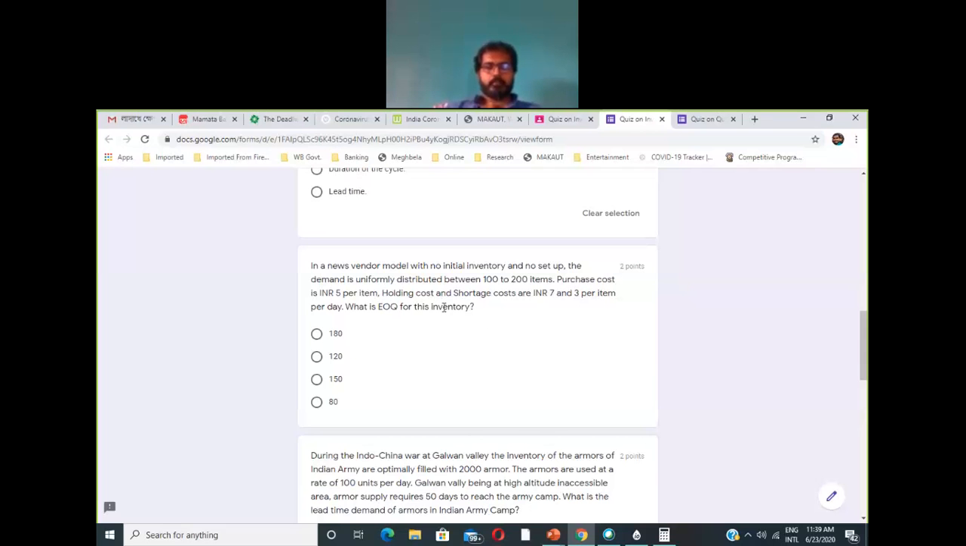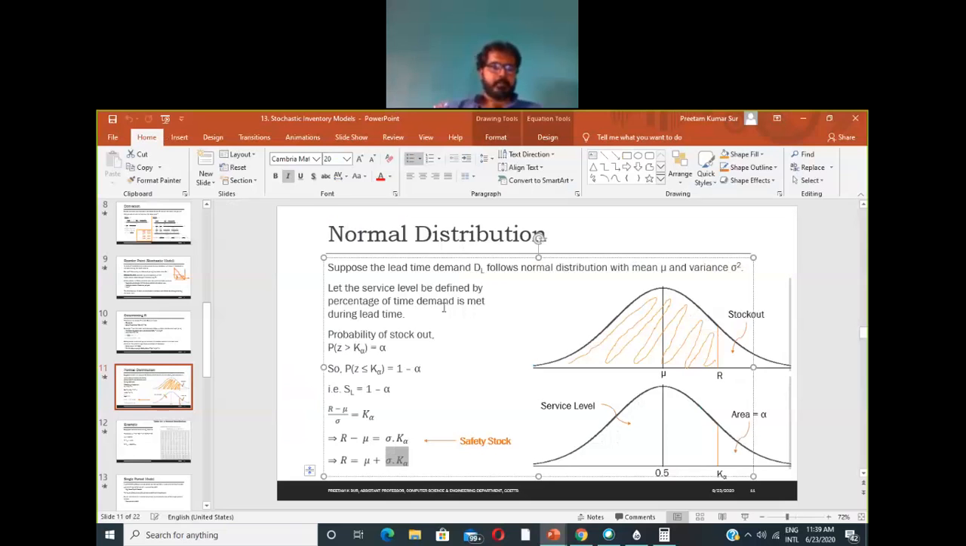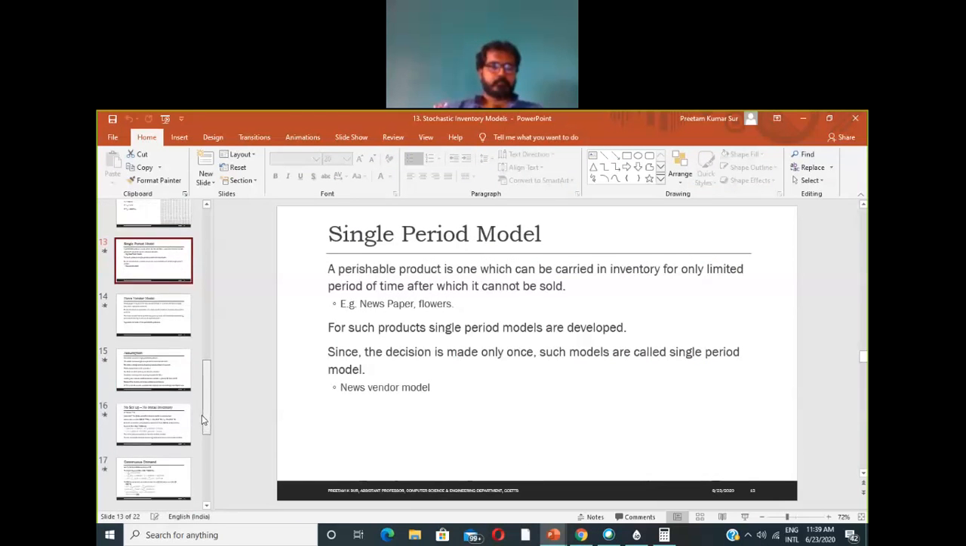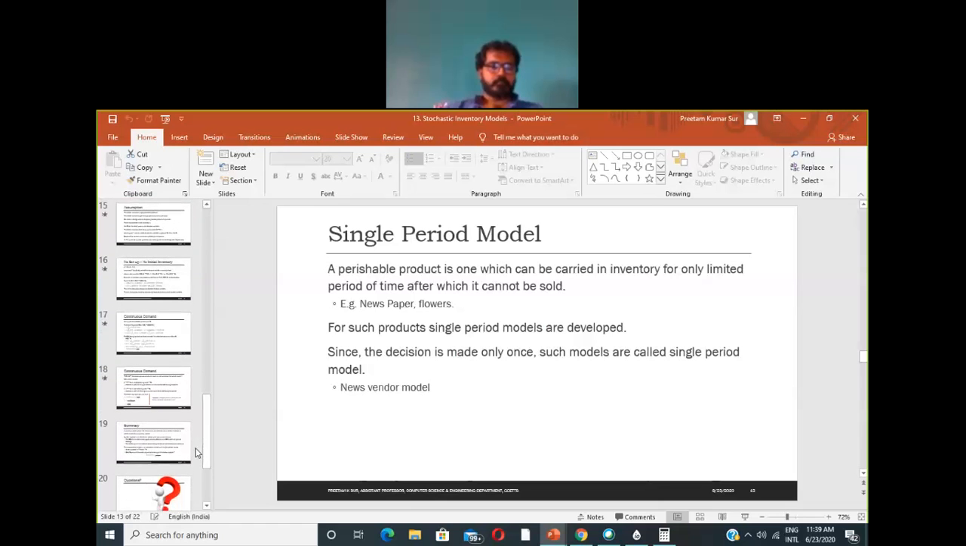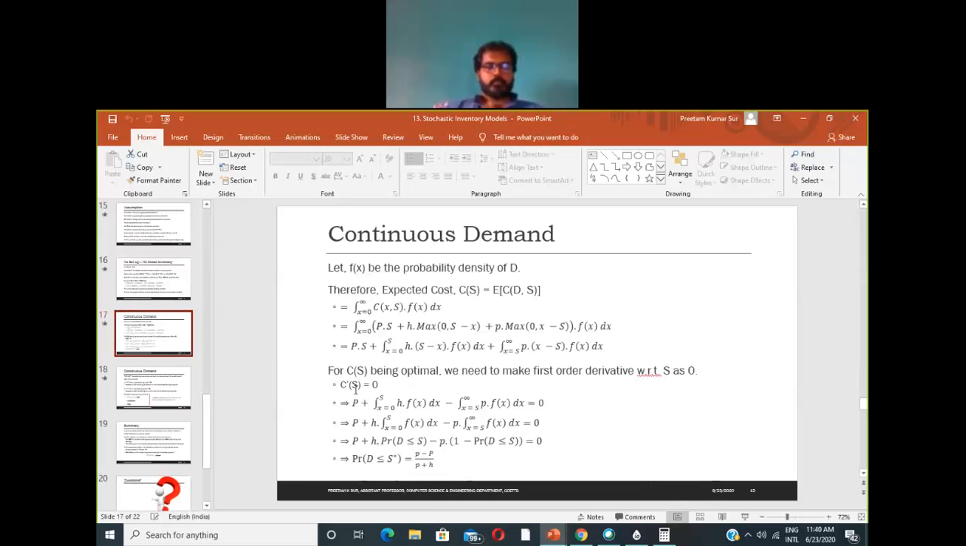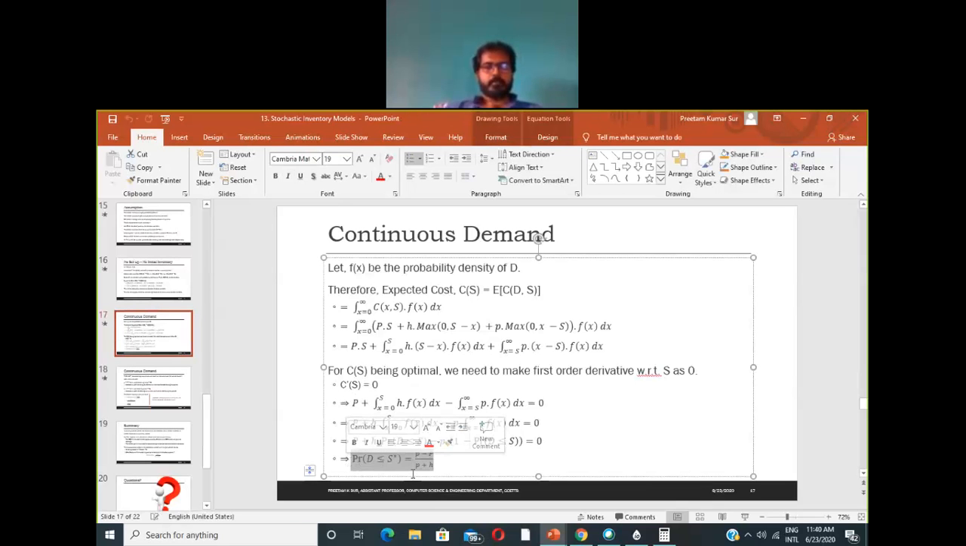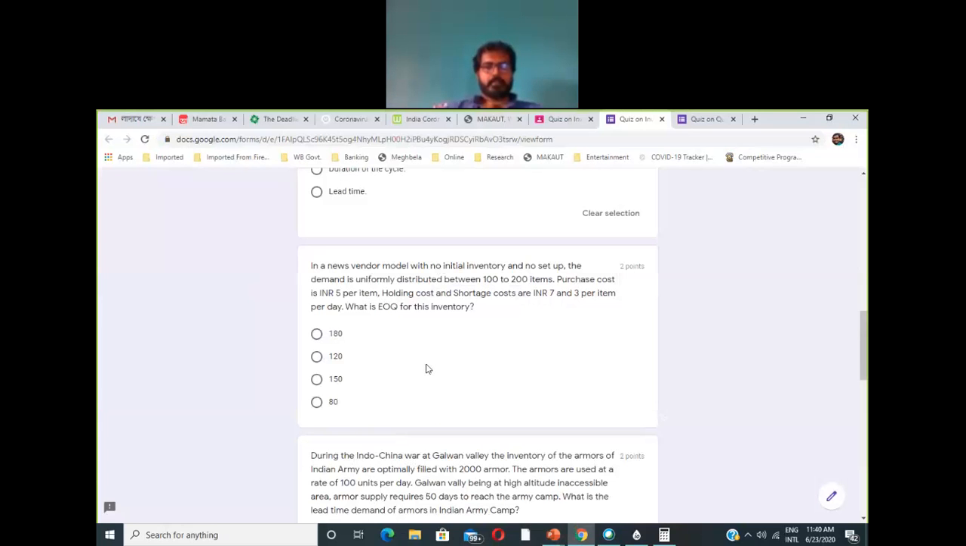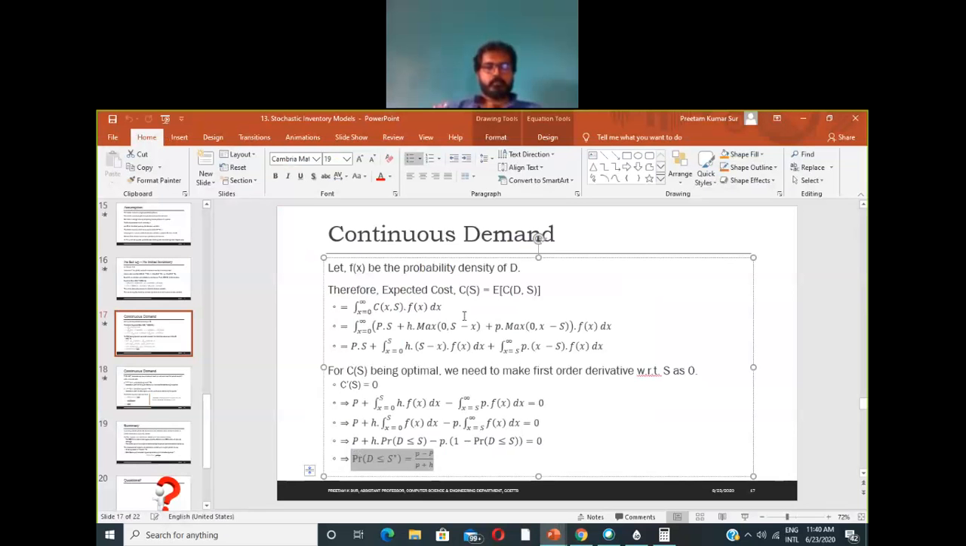So if you go to the slide of the newsvendor model, this is what we have got as our expression, right? So what is the EOQ of this inventory? This was our expression. Once we solve this expression, we'll get the value of A star, right?